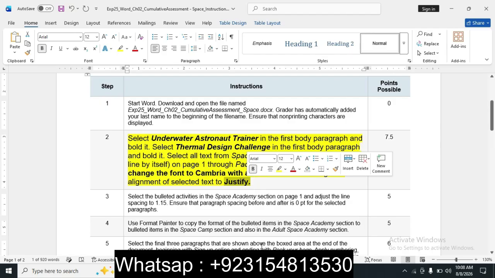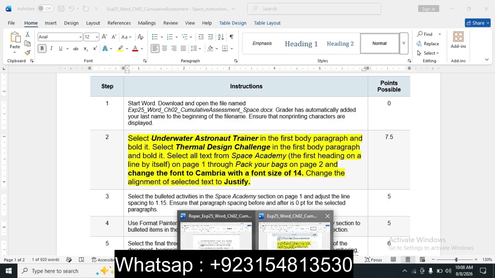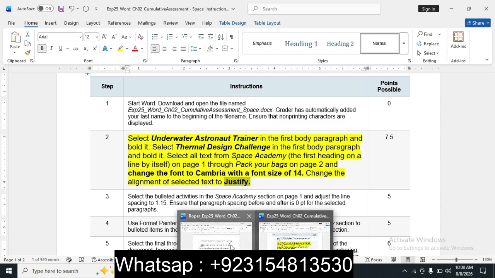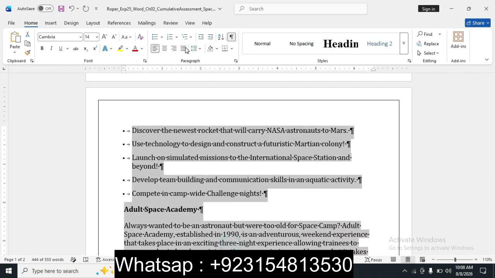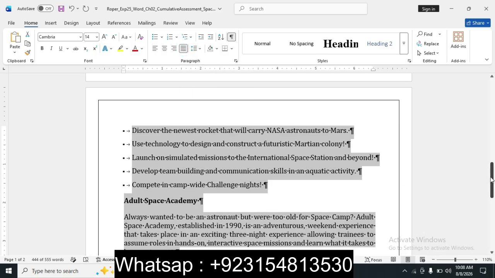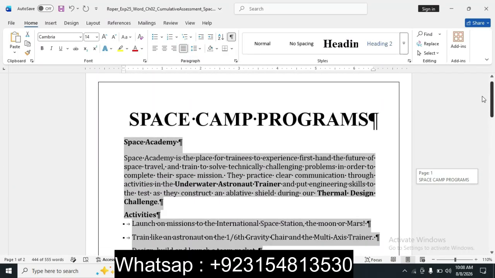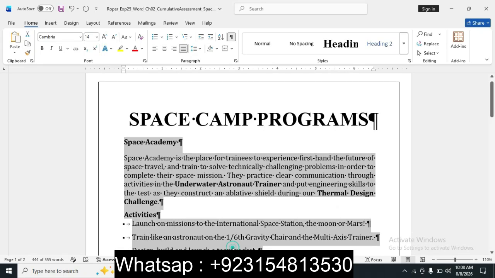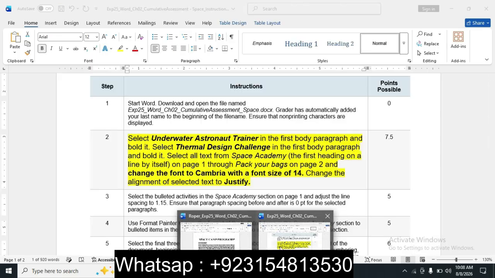Justify is in the Home tab in MS Word. This is the justify option, and we click on justify. So step number 2 has been done. So we move to the next step.